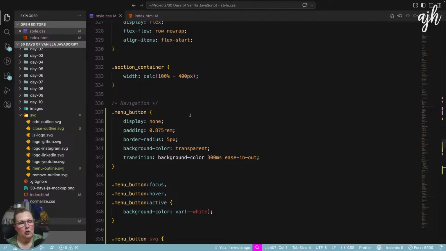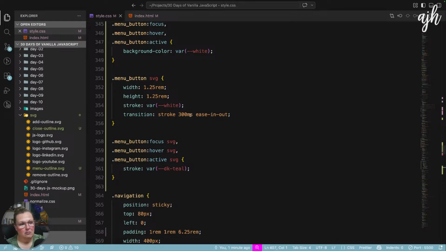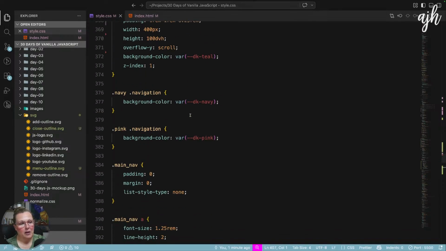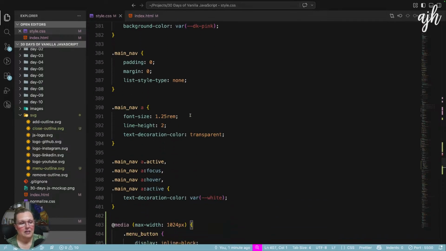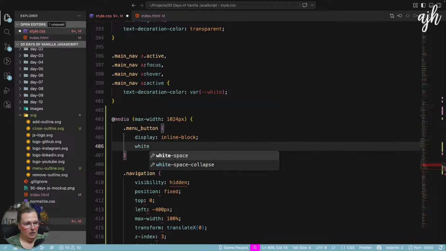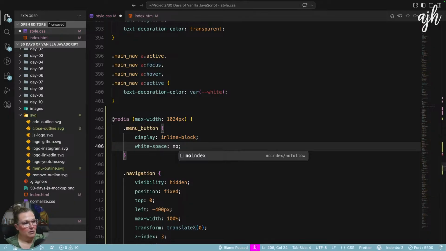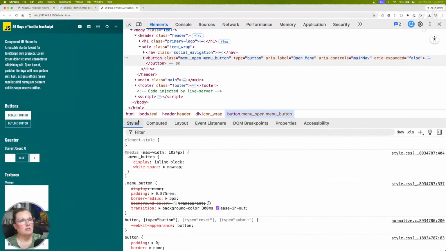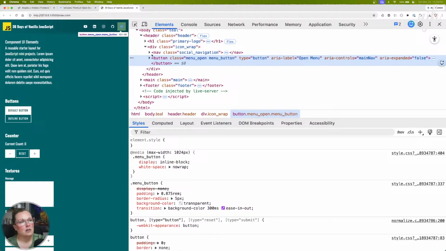And white space no wrap is one of the great things about display inline, that you can tell things not to wrap to the other line. I had literally never even thought of it. White space no. It's not even auto-completing, which doesn't sound good.